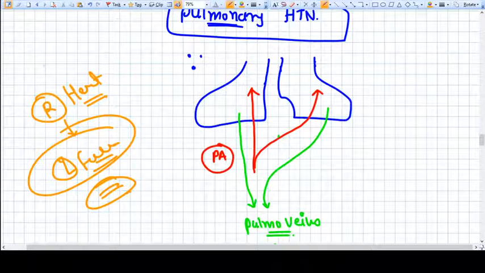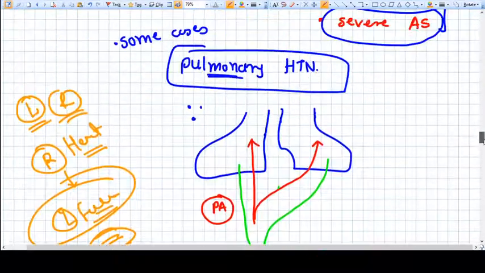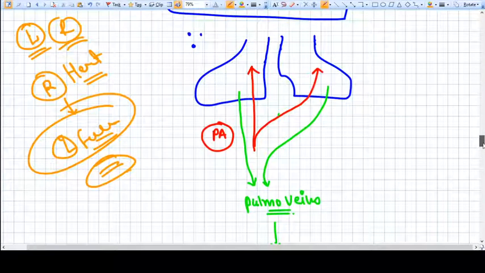So the left side always functions more than the right side. But because of some diseases, the right side of the heart started functioning more and the left side is not functioning well, then pulmonary hypertension appears.